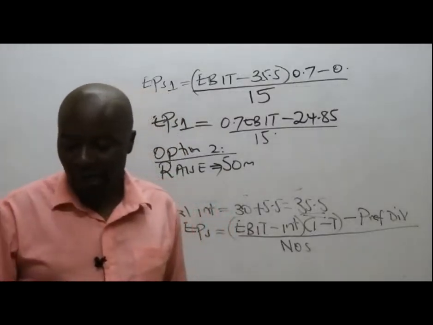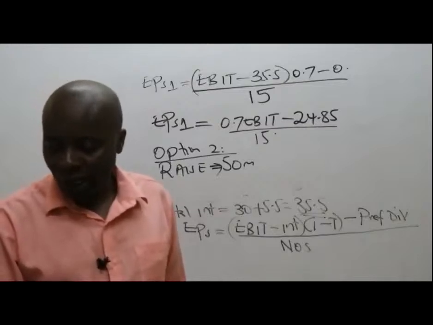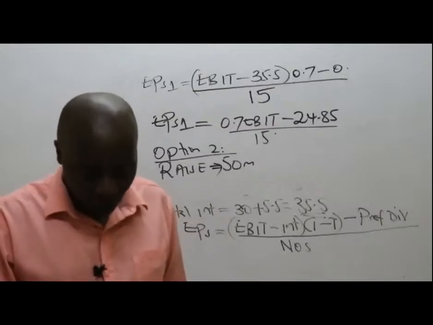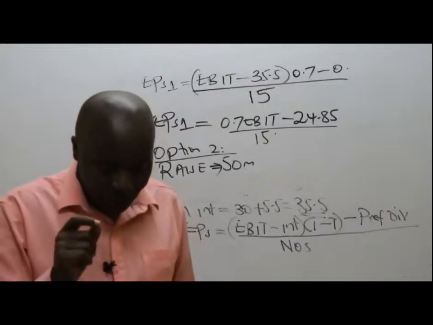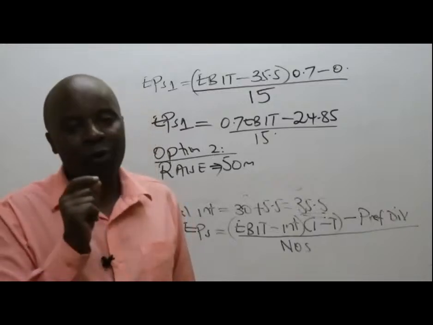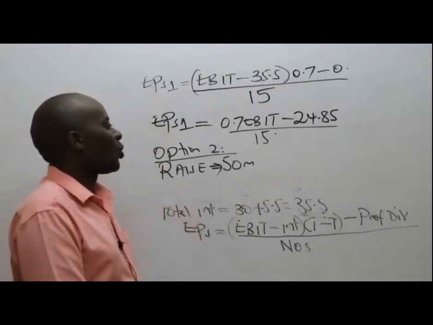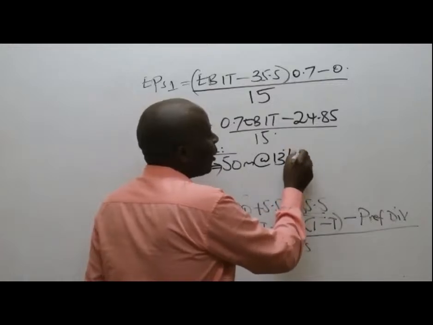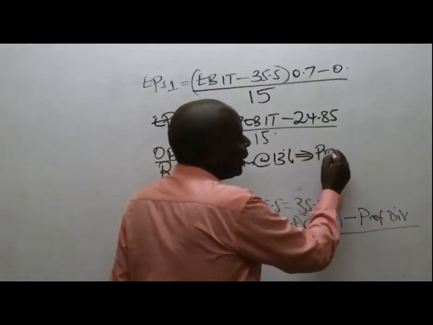We are told on the question on WhatsApp that option number 2 is to issue 13% cumulative preference shares. So the most interesting thing here will be the preference dividends.